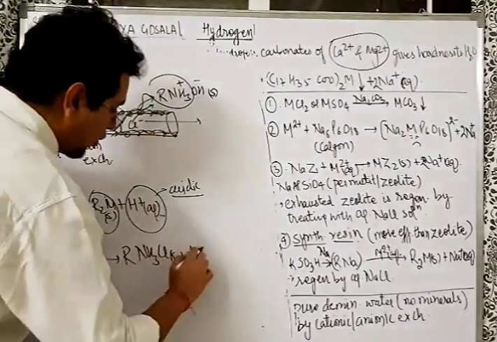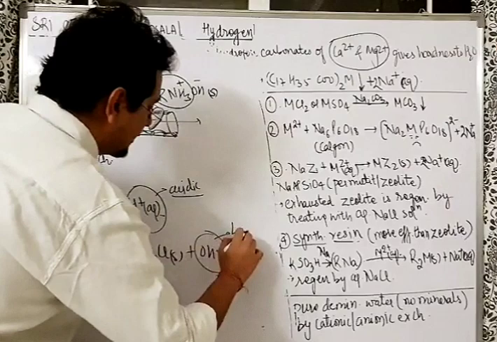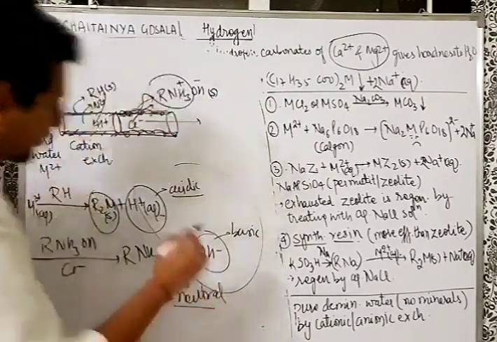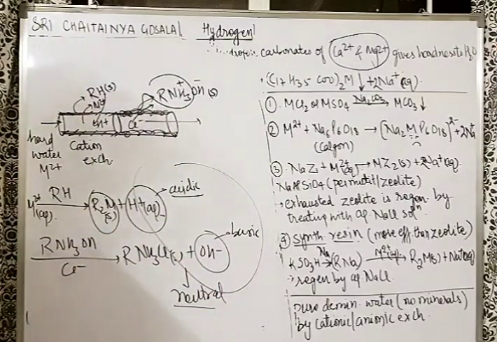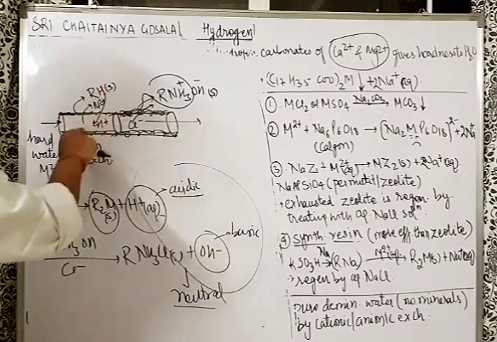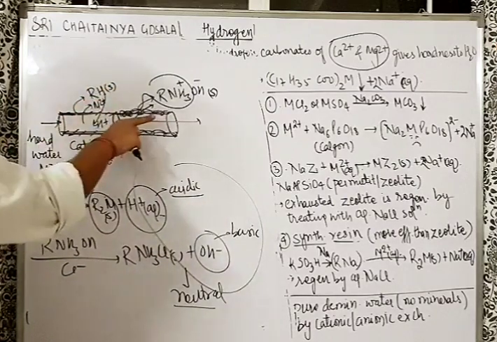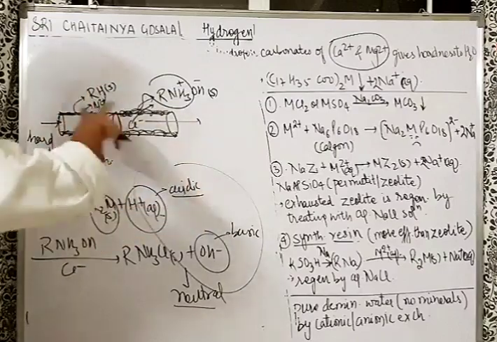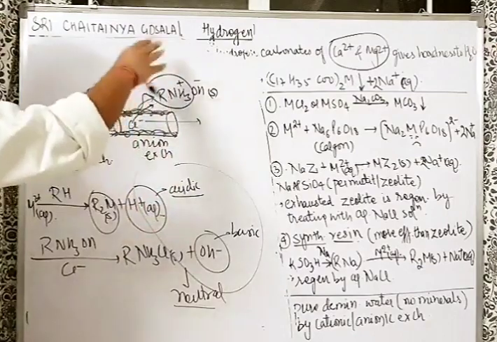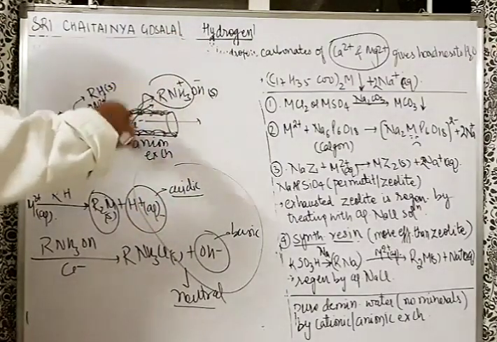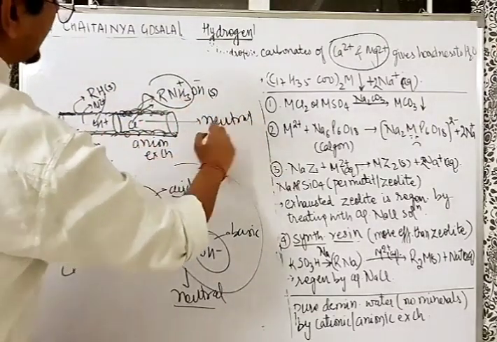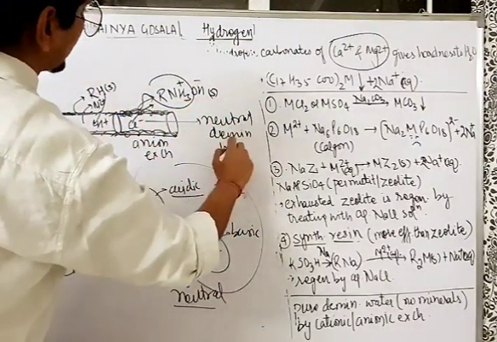And what goes out? OH minus is released out, and it makes the medium basic, and these together will make the water neutral when they go out. Very nice, awesome mechanism here. So what happened? It was RH. RH exchanged the M2 plus with H plus. So H plus came into the solution and went forward because it was acidic. To balance it, I passed it through an anion exchanger. It exchanged the anions, giving OH minus in return, making the medium neutral again. So from here, neutral demineralized water goes out.